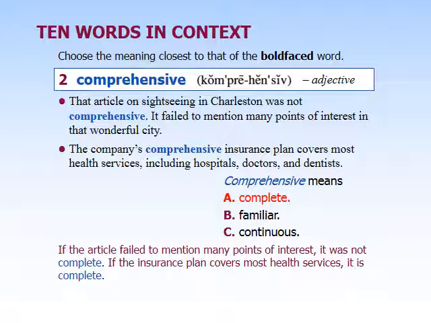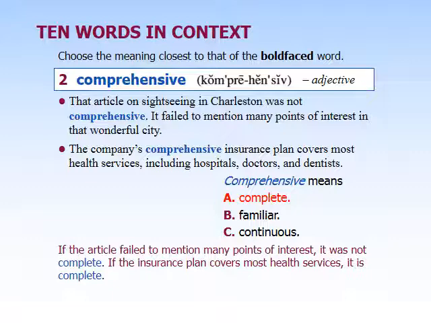So in the first example, we're saying the article on Charleston was not comprehensive. The article is about sightseeing or going to visit this city, Charleston. If it was comprehensive, it would cover every single thing that you could see in Charleston. So in that sense, it was complete. It covers all parts of the issue. With insurance, if an insurance program is comprehensive, it means it covers all sorts of reasons that you might have to visit a doctor.